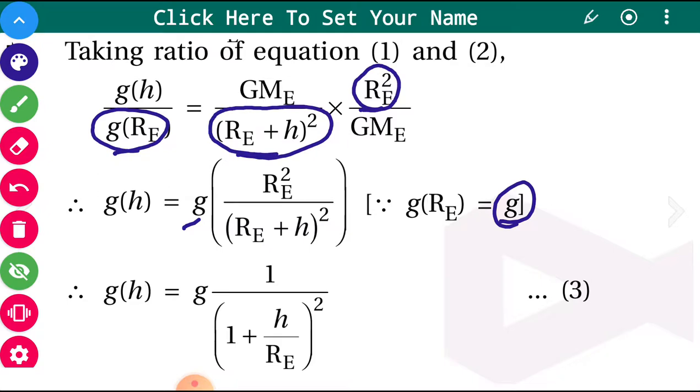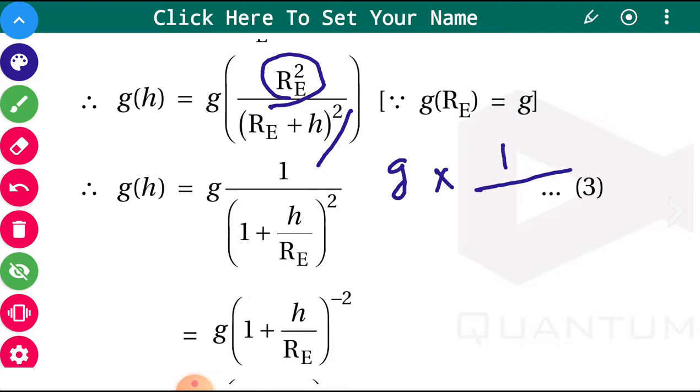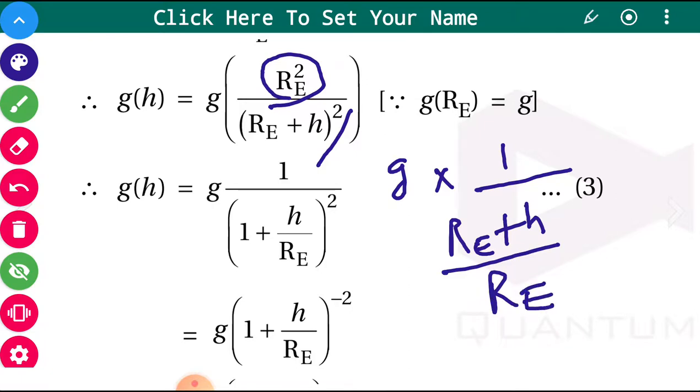Now there is a trick which is done. This Re square in the numerator is taken into the denominator. So g into 1 upon (Re plus h upon Re) the whole square.